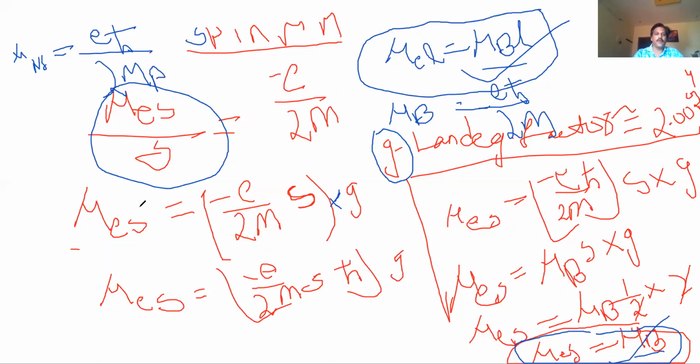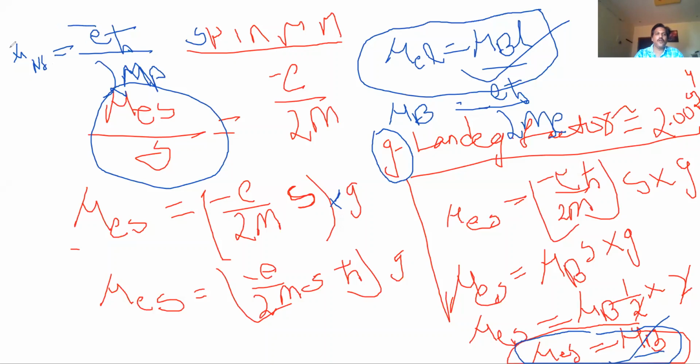What are the building blocks of the nucleus? The building blocks of the nucleus are protons and neutrons. The neutron is a chargeless particle. Only the proton has some charge, and due to that charge the proton has some mass, that is called MP. Here we use the mass of the electron, there we use the mass of the proton.